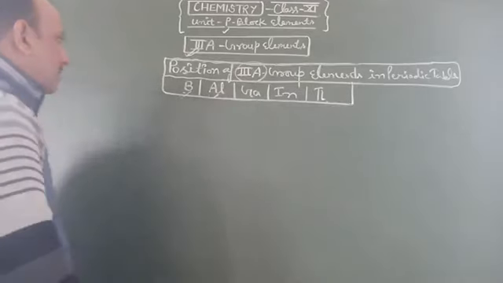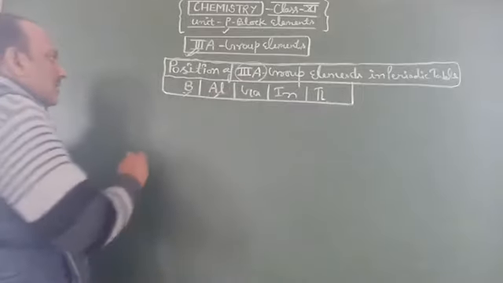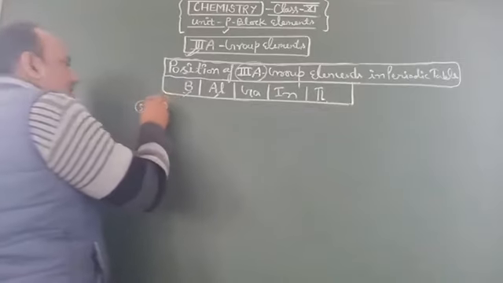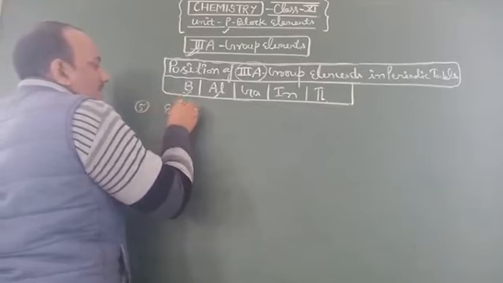Now another point for discussion is the position of third A group elements in the periodic table. This point is named electronature.